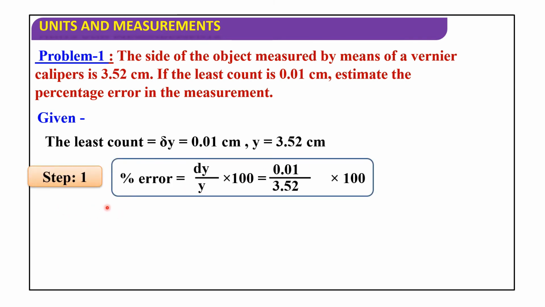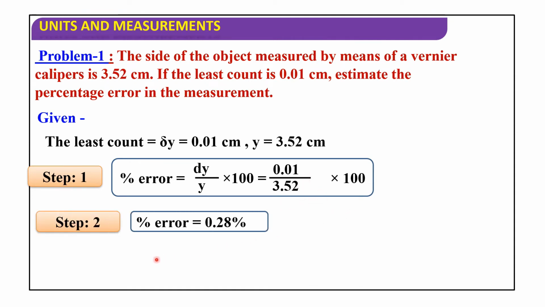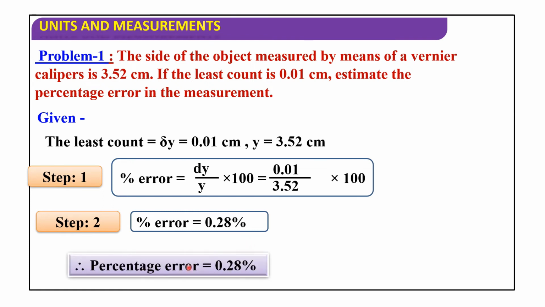First step, percentage error is dy by y into 100, substituting values, 0.01 by 3.52 into 100. Step 2, after division we are getting 0.28 percent. Therefore, percentage error is equal to 0.28 percent.